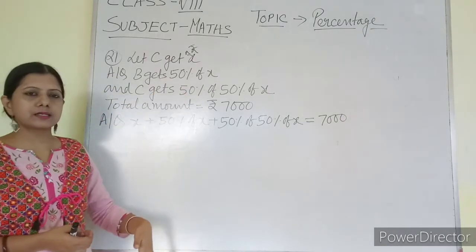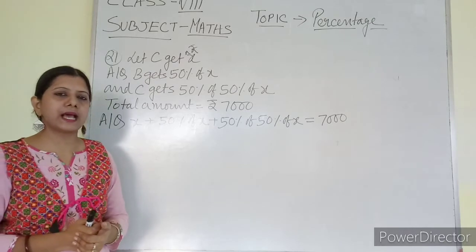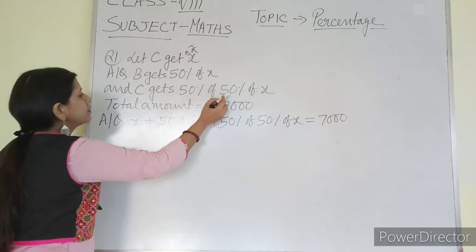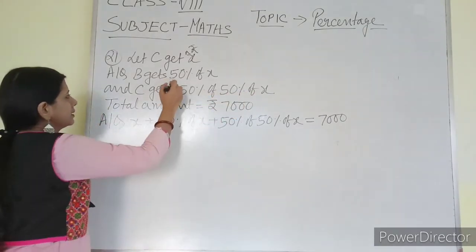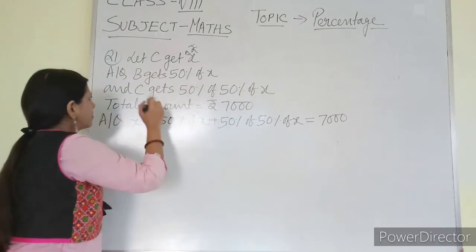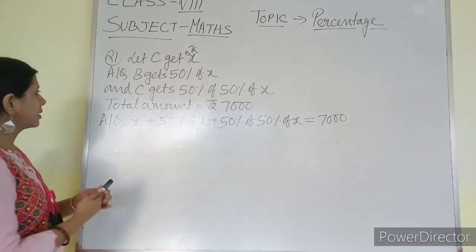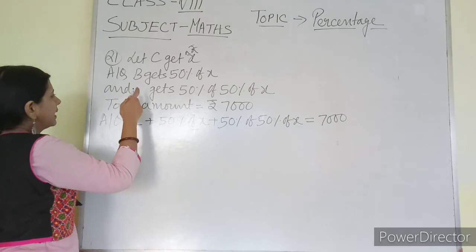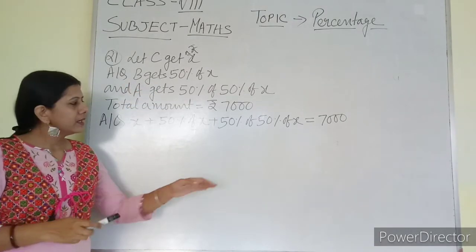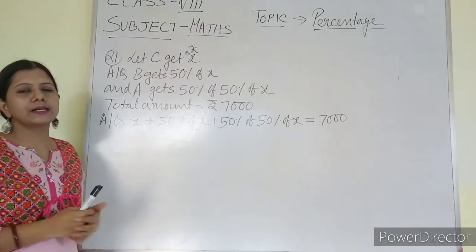B is going to get something, 50% of that. So I have written 50% of X. This one is B's amount and 50% of B's amount, sorry, this is not C, this is what A is going to get. Now as per the question, this 7,000 has to be divided among 3.